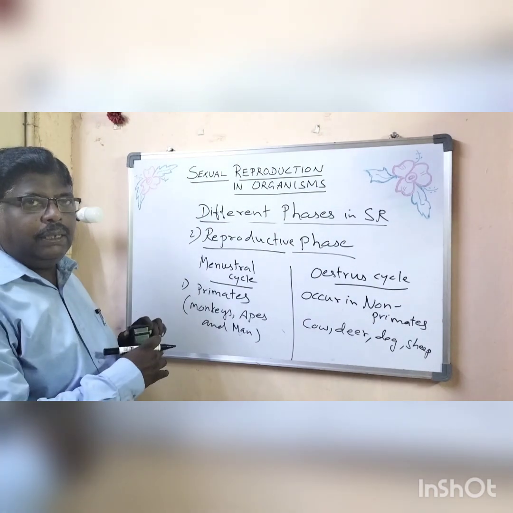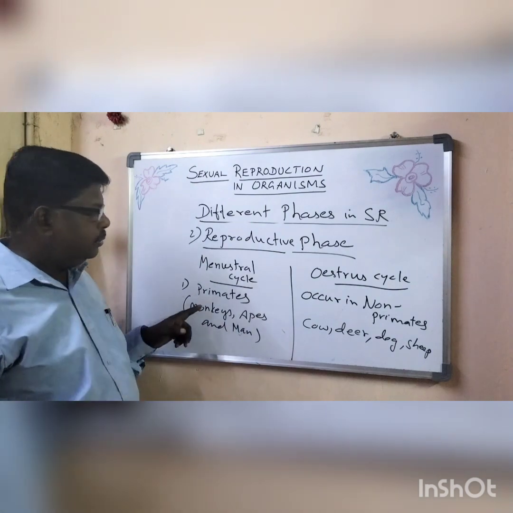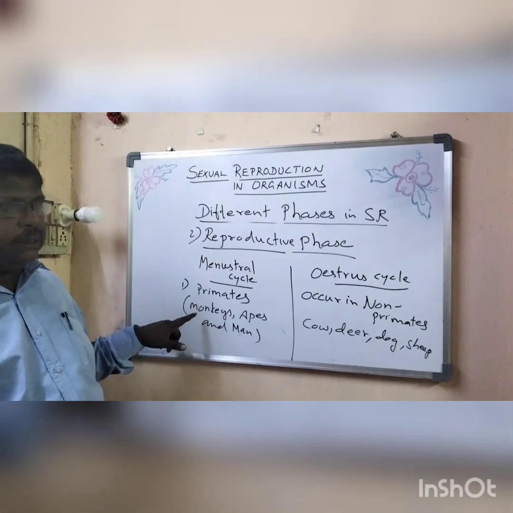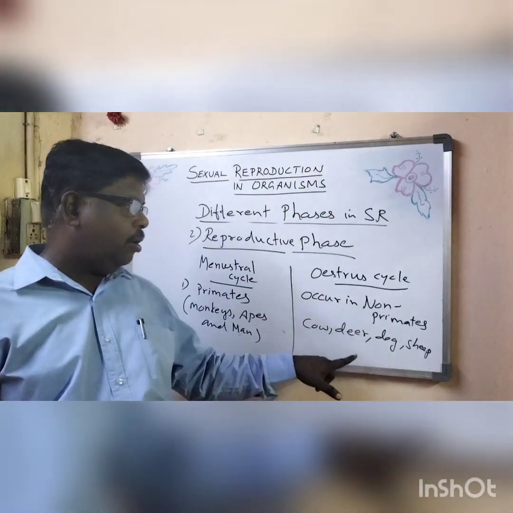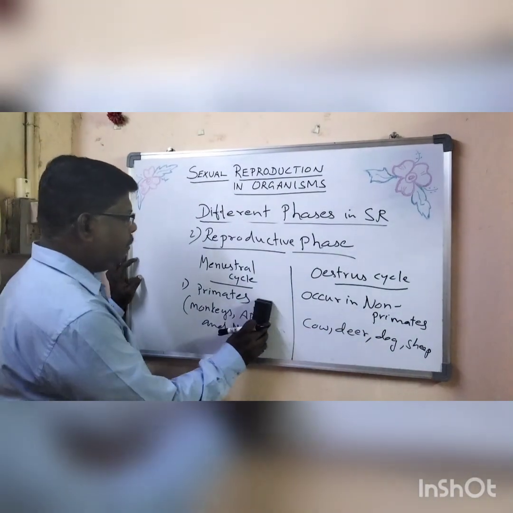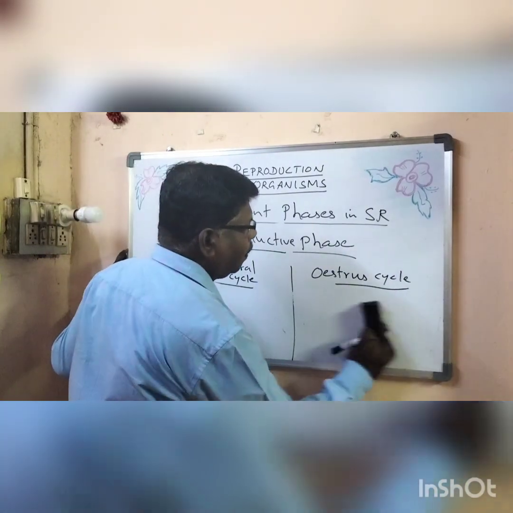Okay, second point in the menstrual cycle. See here, the menstrual cycle will occur in primates, that is monkeys, apes, and man. The oestrus cycle will occur in non-primates like cow, deer, dog, and sheep.